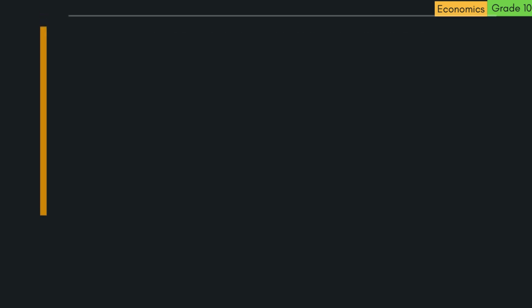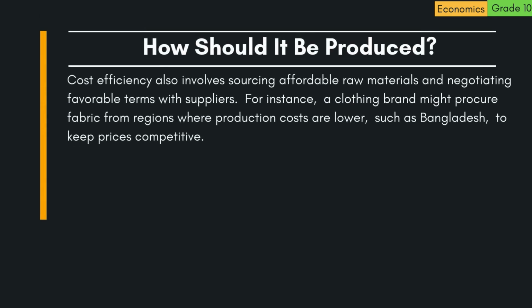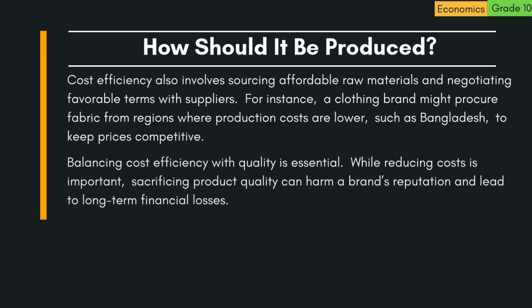Cost efficiency also involves sourcing affordable raw materials and negotiating favorable terms with suppliers. For instance, a clothing brand might procure fabric from regions where production costs are lower, such as Bangladesh, to keep prices competitive. Balancing cost efficiency with quality is essential.